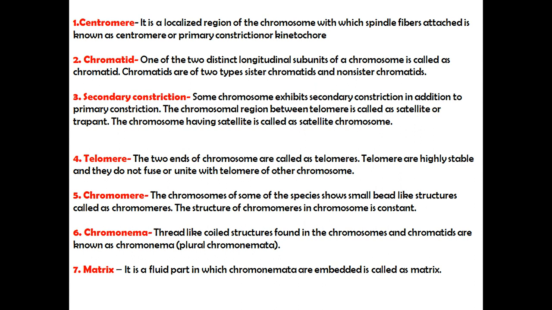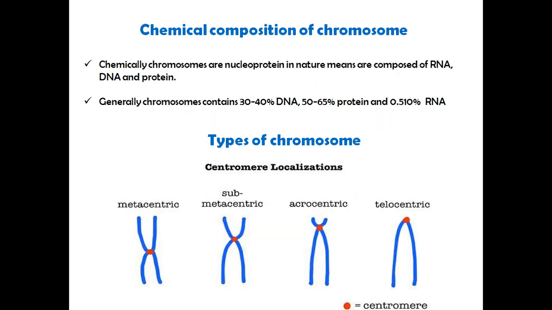Next one is the chromomere. The chromosomes of some species show small bead-like structures called chromomeres. The structure of chromomeres in the chromosome is constant. Next one is the chromonema. Thread-like coiled structures found in the chromosome and chromatid are known as the chromonema. Matrix. It is a fluid part in which the chromonema are embedded, called the matrix.